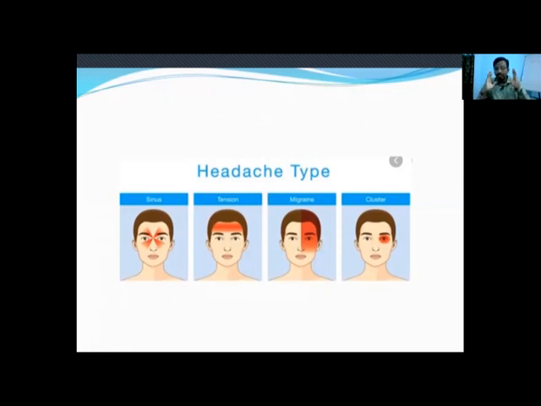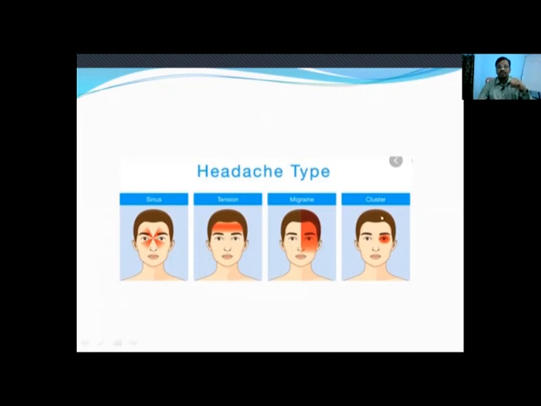So to diagnose particularly one kind of headache is very important because each headache has different kinds of treatments. Each headache has different durations of treatments. So that is the reason we have to definitely classify the headache and plan the treatment accordingly. For that reason, we have to diagnose which kind of headache the patient is having.